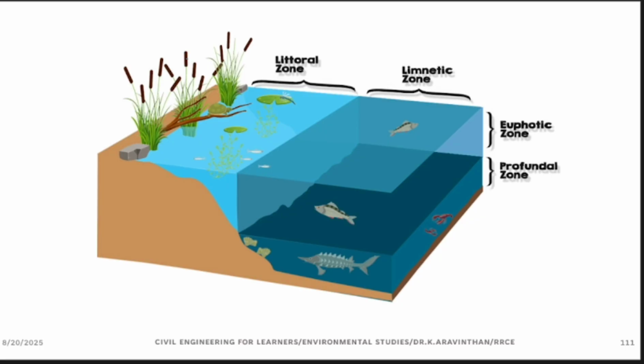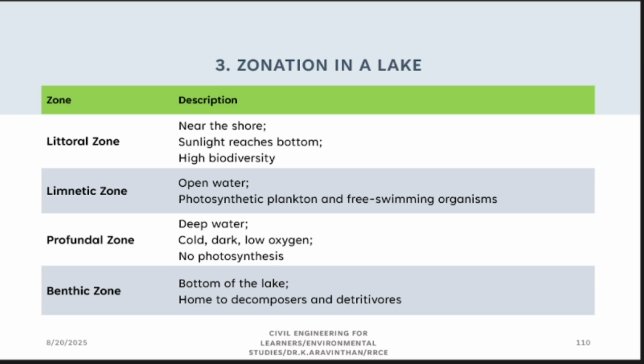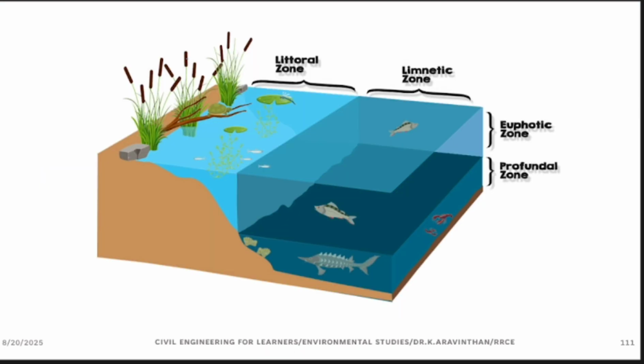Can you see the different kinds of species according to the vertical division? You can see different species living along it. Those who are predators live in the deep zone. If you keep on moving toward the bottommost part, you will have tertiary consumers. Next is the benthic zone. This is the bottom of the lake. There will be decomposers. At the bottom of the lake, you have bacteria and decomposers. So this is the structure.